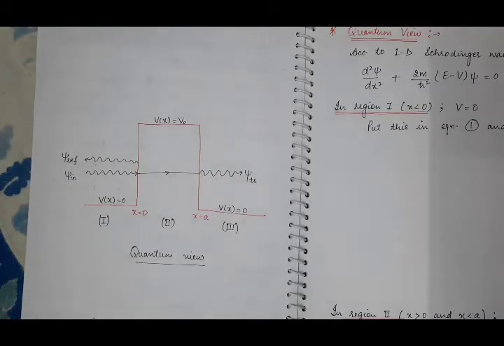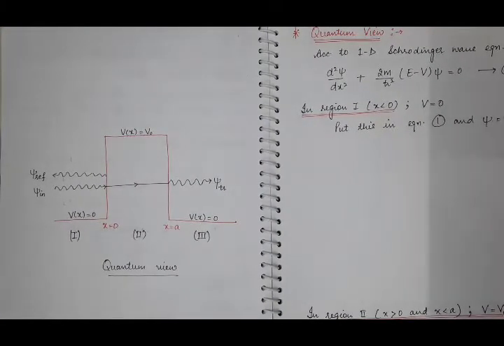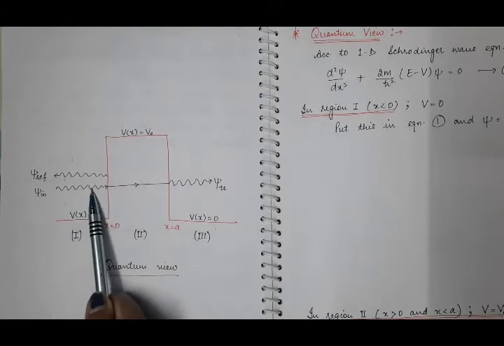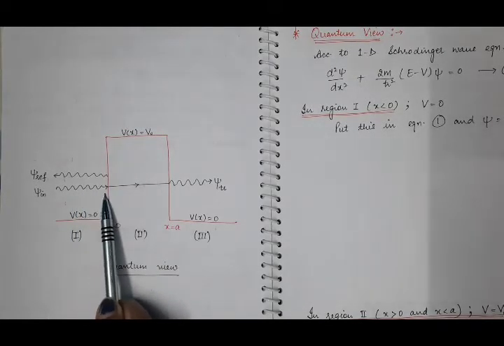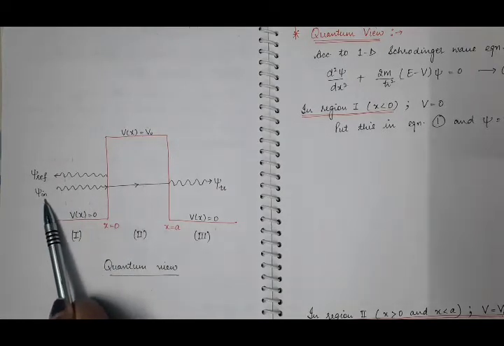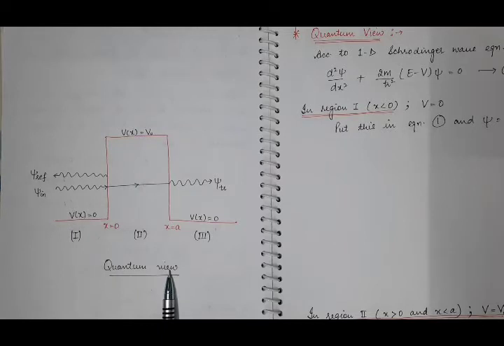So next is the quantum mechanical view. According to the quantum mechanical view, as a de Broglie wave is associated with the particle, this is the wave function of the incident de Broglie wave of the incident particle. So it will be represented by the incident wave function, and at x equal to 0, according to the quantum mechanical point of view, a part of the wave function will be reflected back, and a part of the wave function will be transmitted into region 2 and then to region 3.